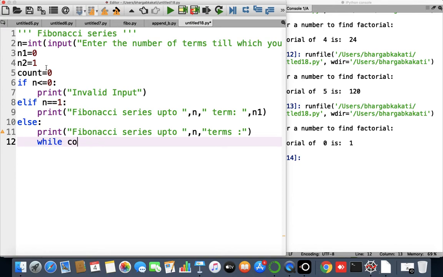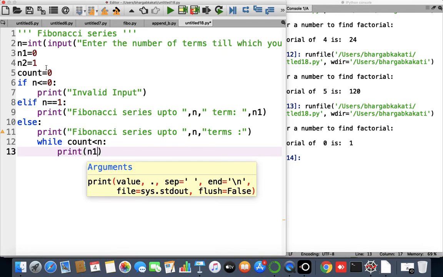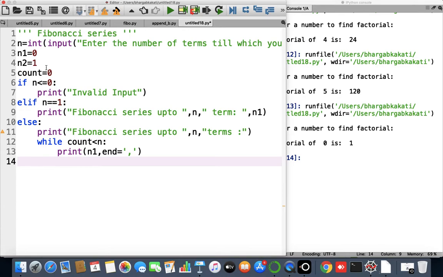While count is less than n, we can give here print n1. Don't worry if it's not very clear now, I'll explain each and every line of this particular program. nth equals n1 plus n2, and then n1 equals n2. Finally, nth equals n1 plus n2, and then we have to give n2.